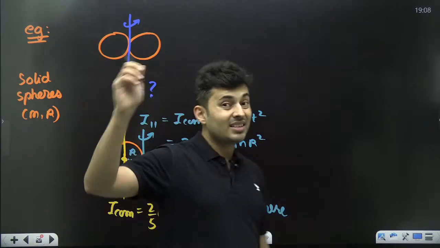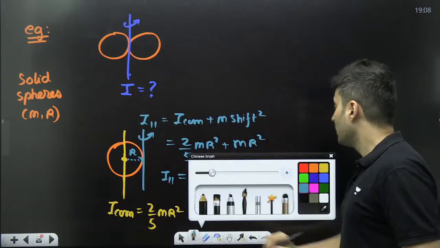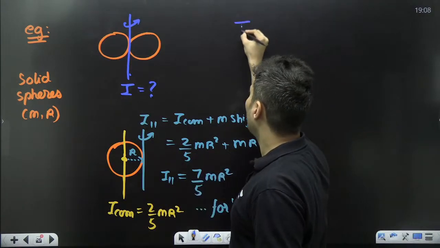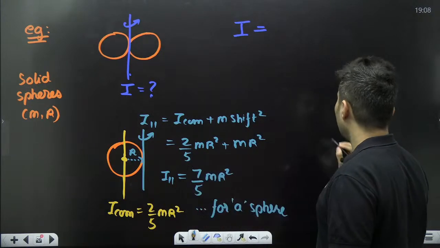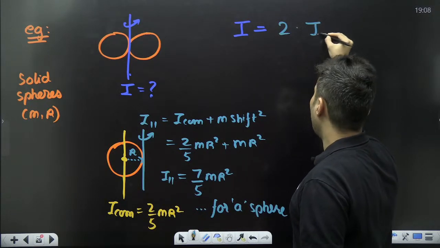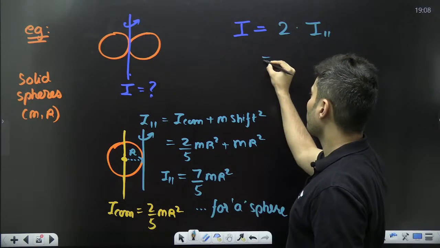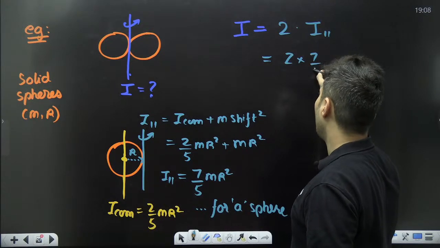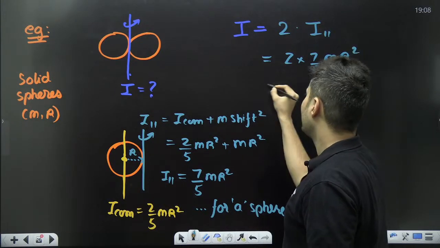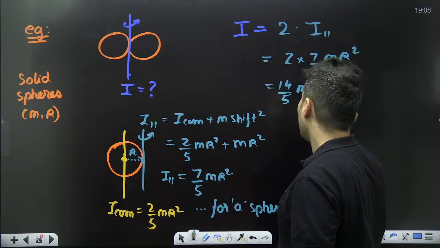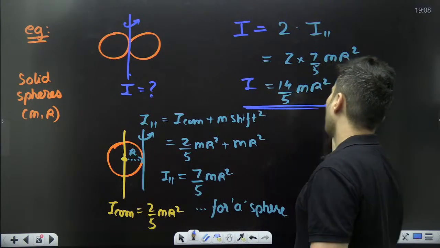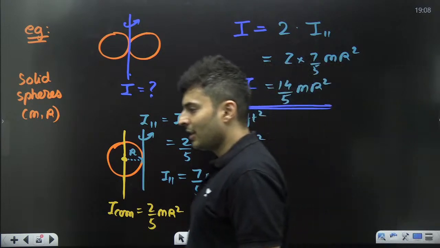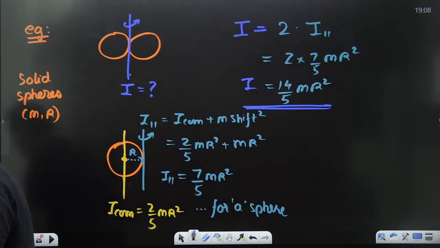That's it. But this is for a sphere. There are two spheres. So, my dear warriors, what will be the total moment of inertia which is being asked? It will be nothing but 2 times the moment of inertia whatever you have found over here. So that will be 2 into 7 by 5 MR square. That means 14 by 5 MR square. So that is the final answer. Everyone, very good Karthik, very good Priyanka, amazing.